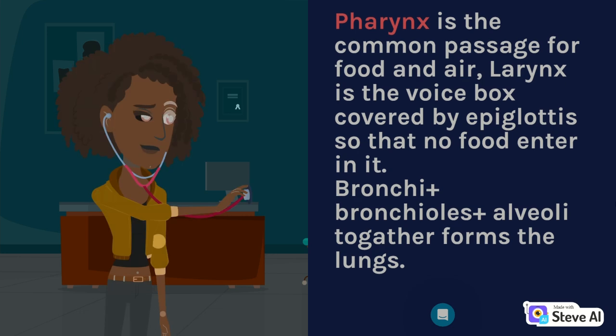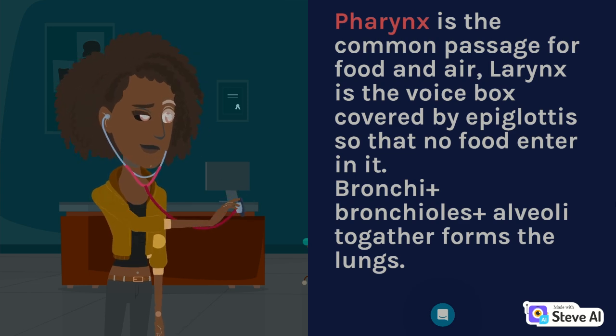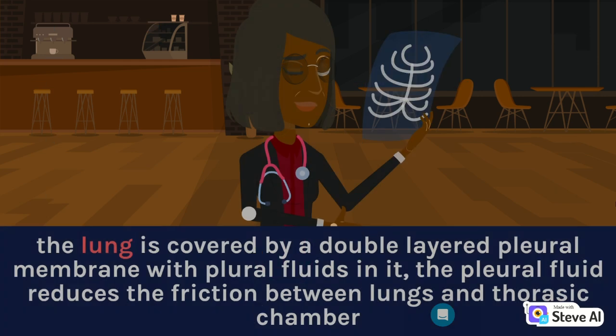Pharynx is the common passage for food and air. Larynx is the voice box, covered by the epiglottis so that no food enters it. Bronchi plus bronchioles plus alveoli together form the lungs. The lung is covered by a double-layered pleural membrane with pleural fluid in it. The pleural fluid reduces the friction between lungs and the thoracic chamber.